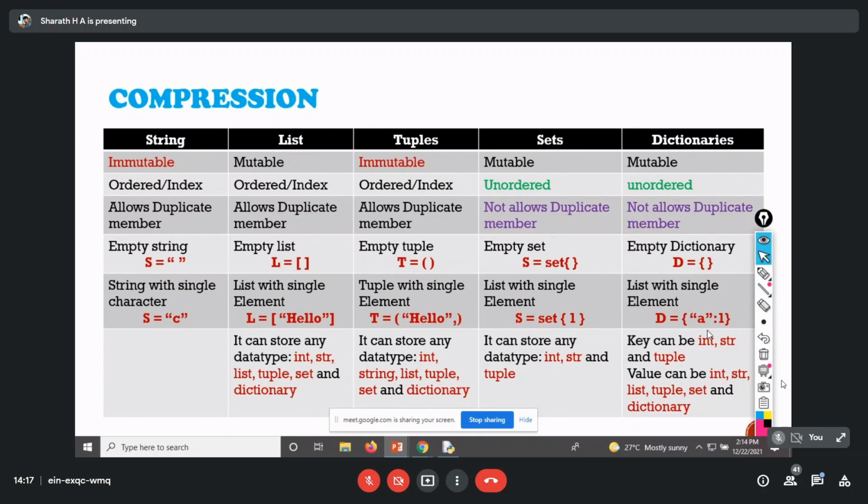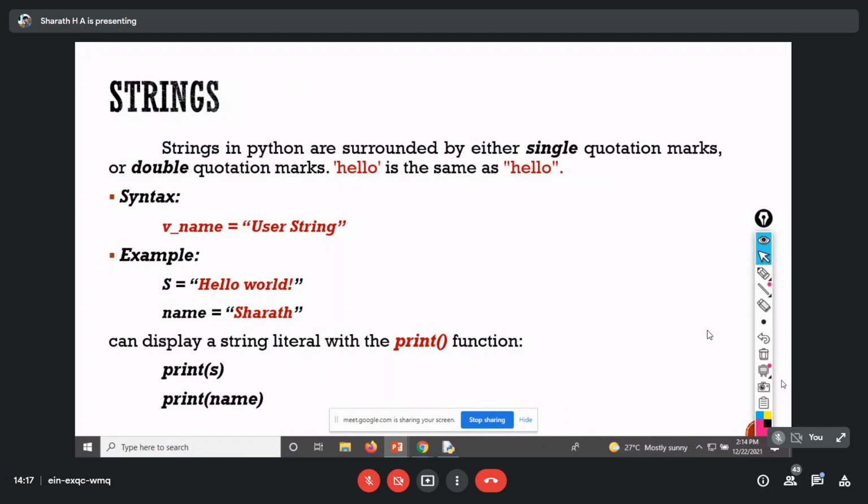As I already mentioned, string is not a data structure, it's a data type. Still, we have it along with these because there are some similarities between string, list, and tuples. A string is a collection of characters, whereas list and tuples are a collection of objects. Let's move on to the first data structure, string.